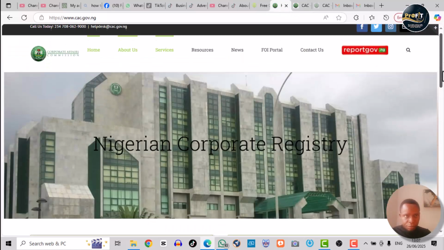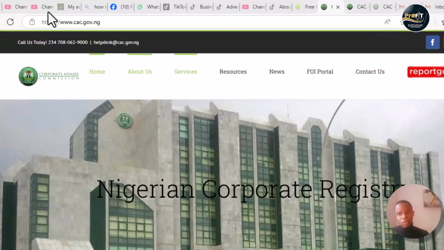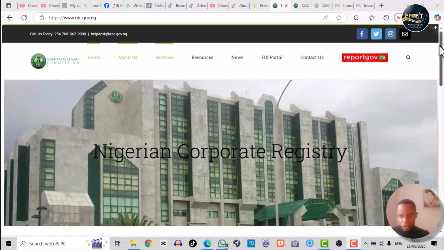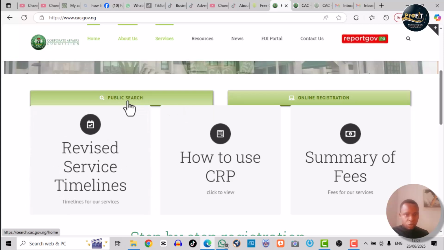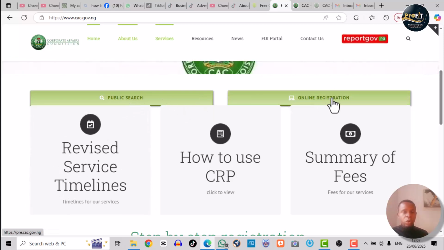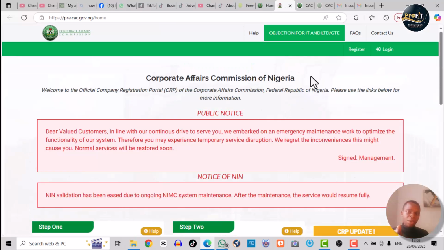So this is CAC. So the website is cac.gov.ng and it will land you here. Now you scroll down. If you want to do public search, I've told you just go here. But now we want to go for registration because there was a time that when you try to create this account, you don't get the notification email, and without that notification email, you can't proceed, okay, with accessing your account and then name availability search, registration, and the rest, okay? And if they don't send you that notification, it also means that the number you use to try registering the account, you cannot use it on the platform again, okay?